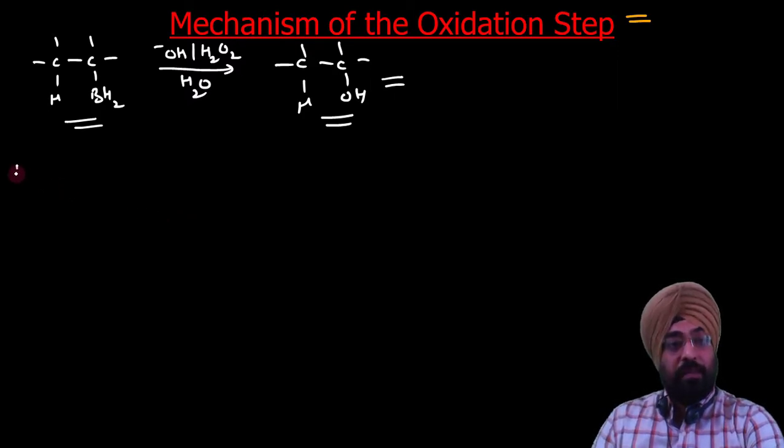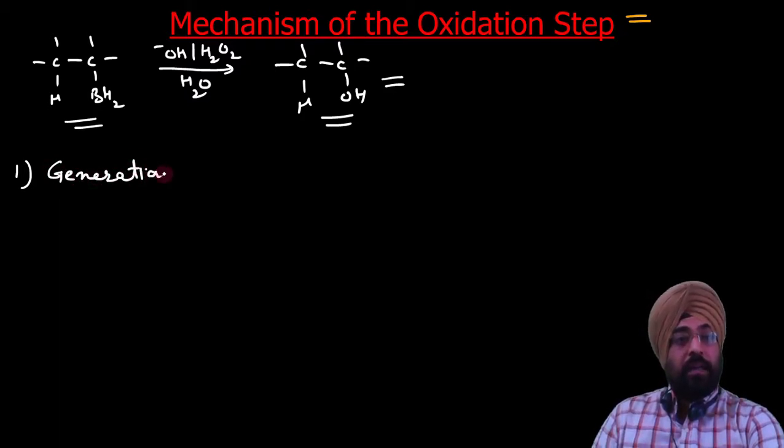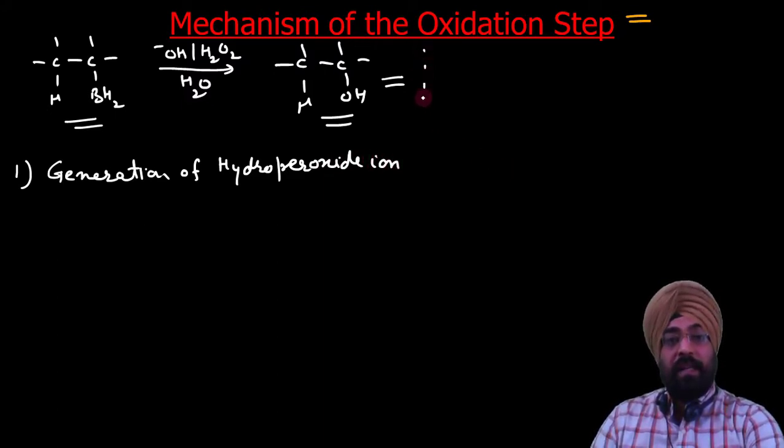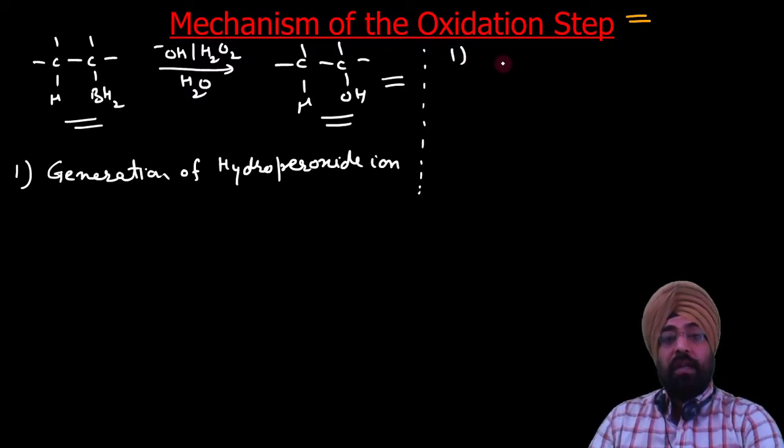The first step of this reaction is generation of hydroperoxide ion. I will write here the first step. Hydrogen peroxide HOOH reacts with alkali OH negative.